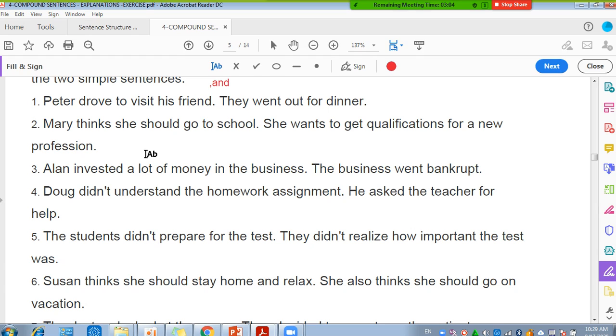Think about the meaning again, Mahmoud. Mary thinks she should go to school. Why should she go to school? She wants to get qualifications for the new profession. She's like applying for a job, and she needs to get a qualification from the school to apply for this profession. So? Yes, excellent. But if I put "so" here, do you think the sentence will have the correct meaning? She thinks she should go to school, so she wants to get qualification?